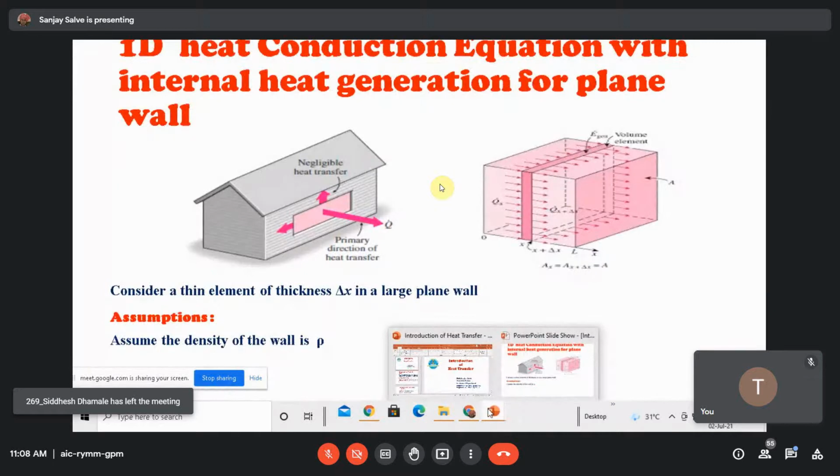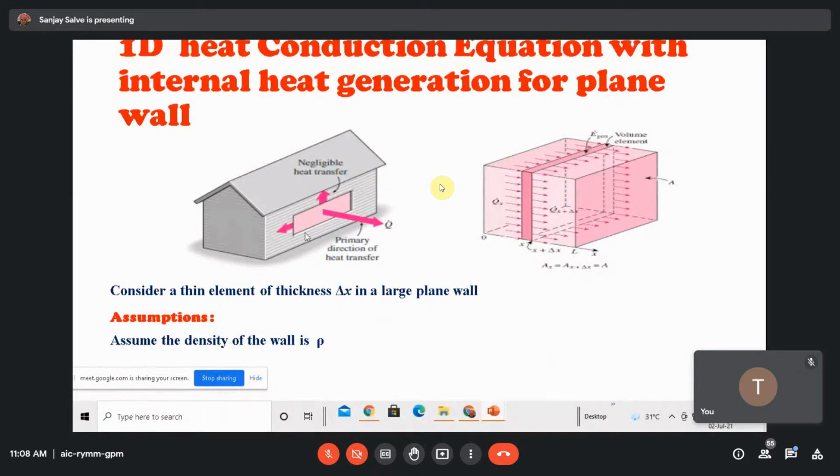So, the one-dimensional heat conduction equation with internal heat generation for a plane wall. Here we consider this as one of the applications. If it is a glass, then you take a very small element of this glass like this, and in that small element you consider a very small strip. That strip thickness is delta x, and heat is coming only in the x direction.